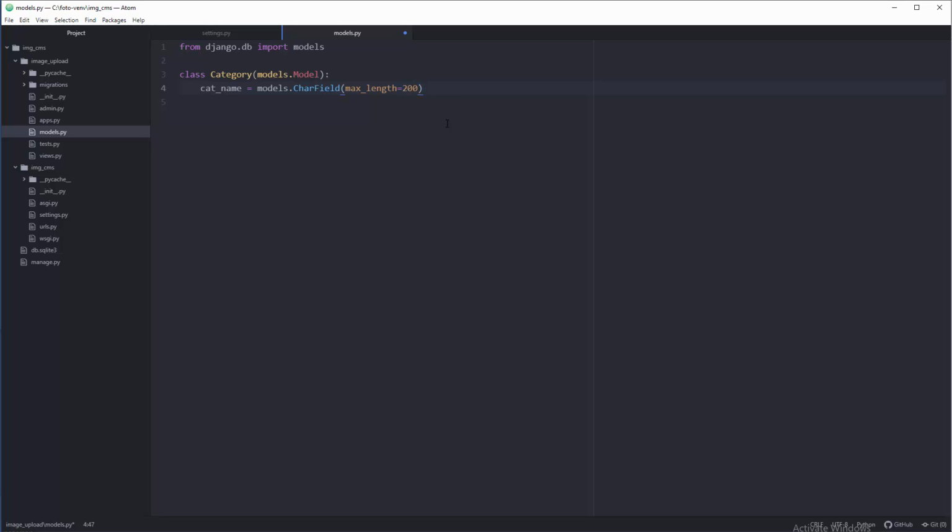And also you can have like alias for that field in HTML form, or alias for that column. Help text will be, for example, category name. I'm gonna use single quotes.